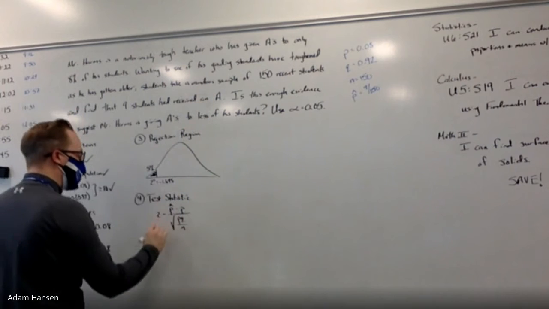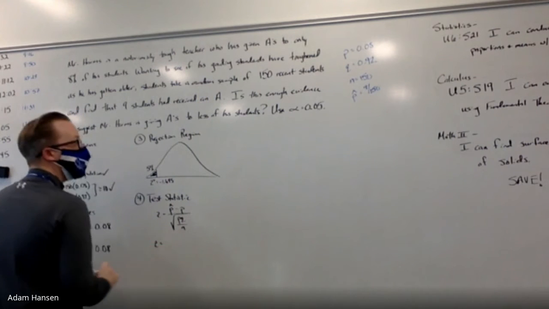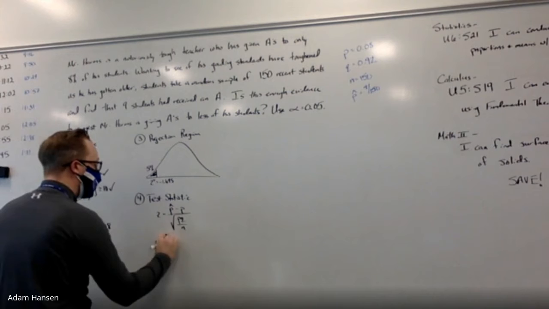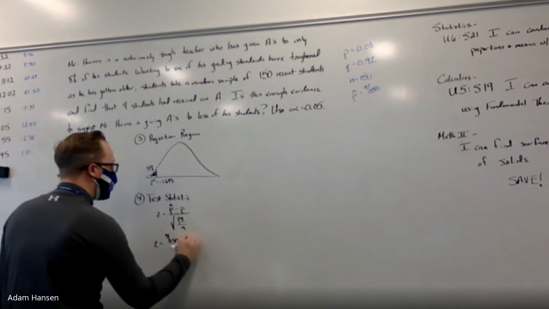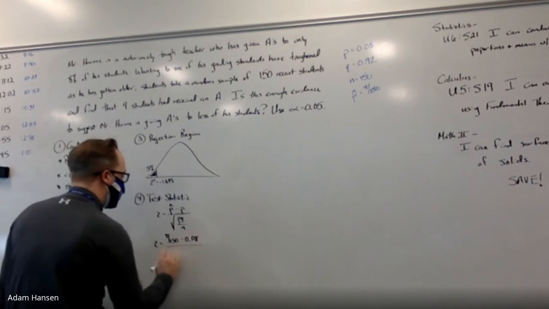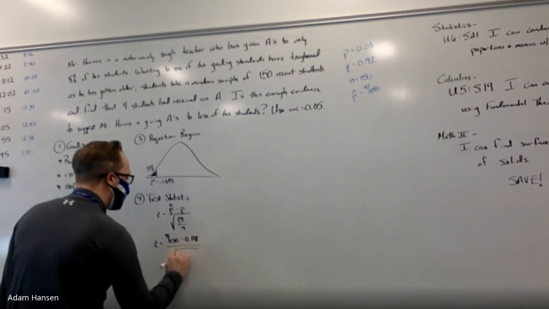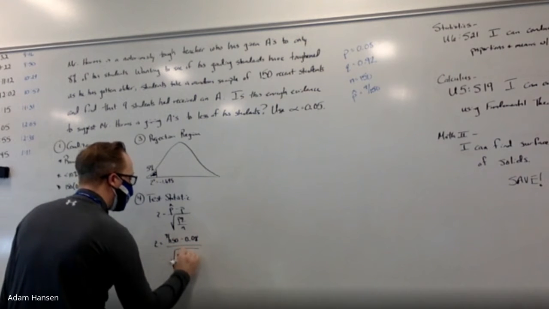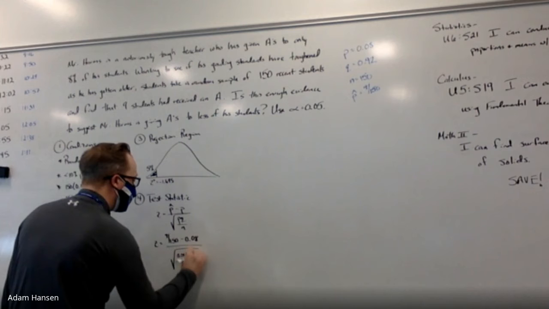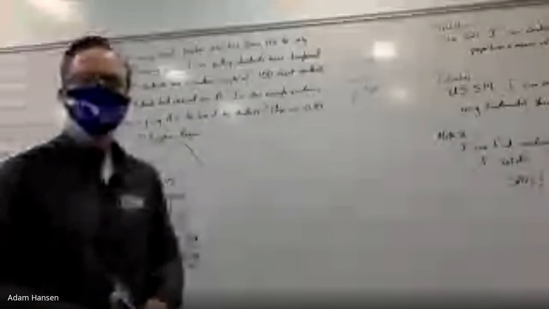Got all that information written down over there. So 9 out of 150 minus 8% divided by the square root of 8% times 92% over 150. Try typing that into your calculator.